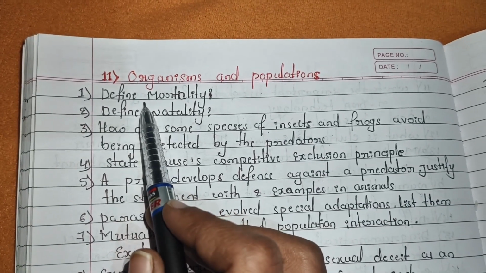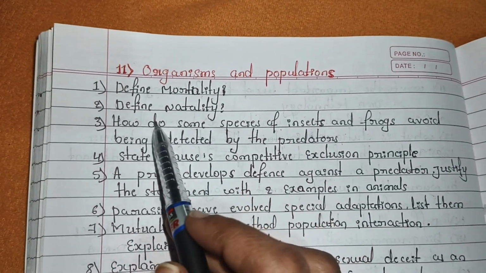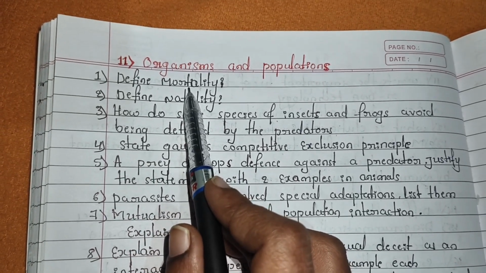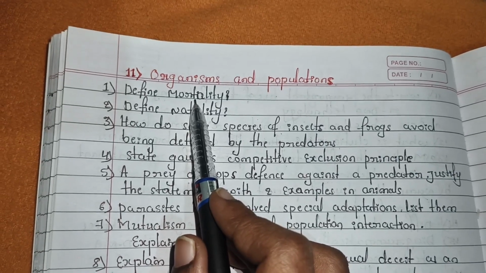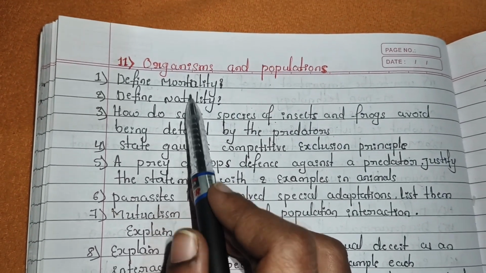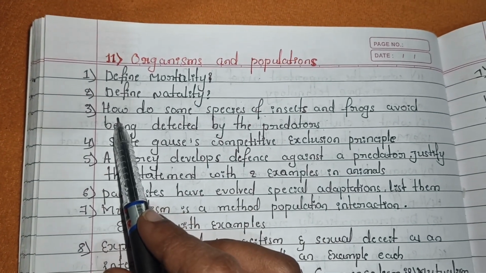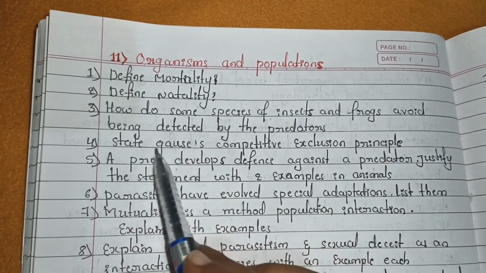From this chapter, the first question is define mortality, and the second one is define natality. Mortality means you have to recall always by using the clue that it is 'mort'. 'Mort' in Hindi we consider as death. I gave the clue because it is confusing. So natality means birth.